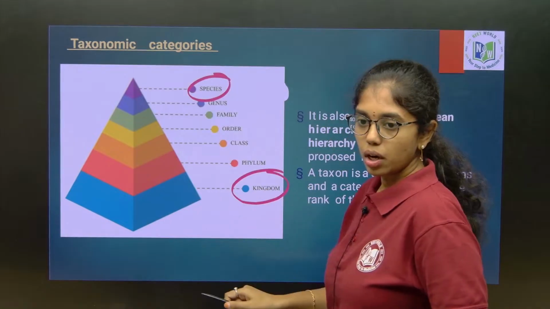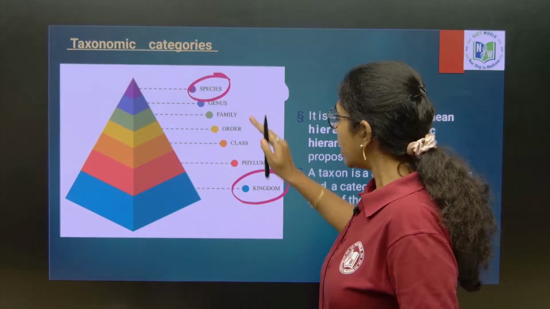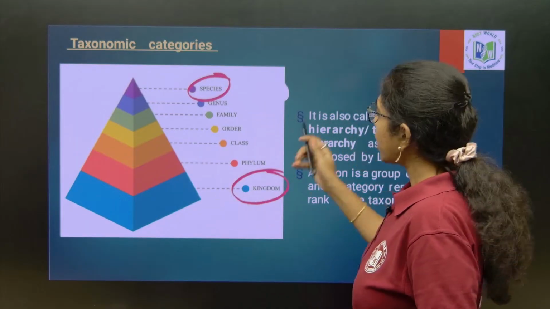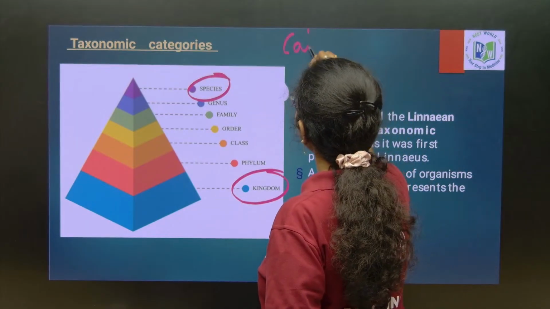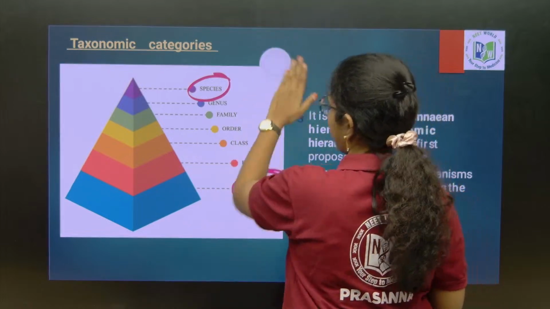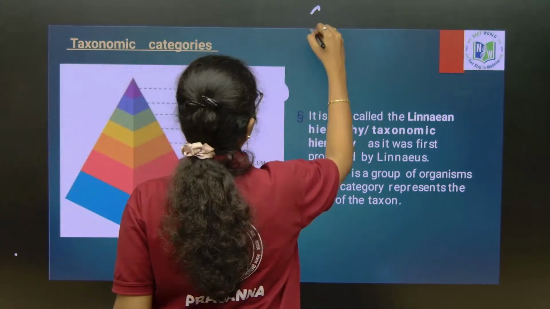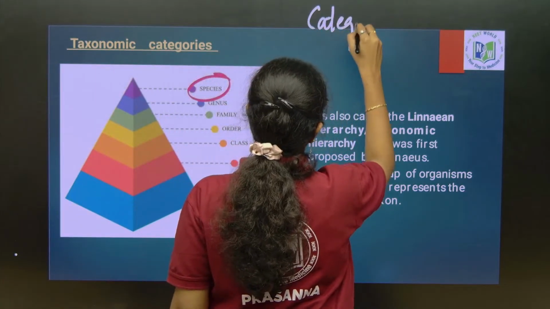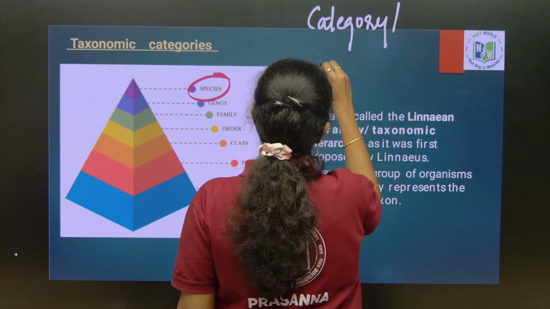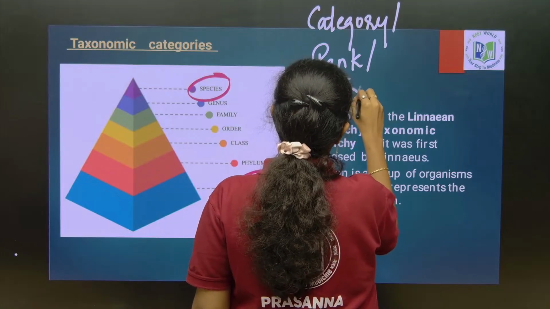Species to kingdom. Okay. Species is the smallest taxonomic unit or category, kingdom is the largest. Category, rank or taxon is one and the same.